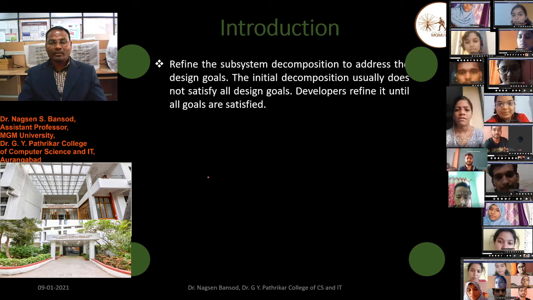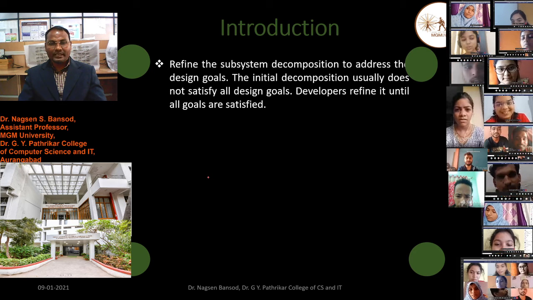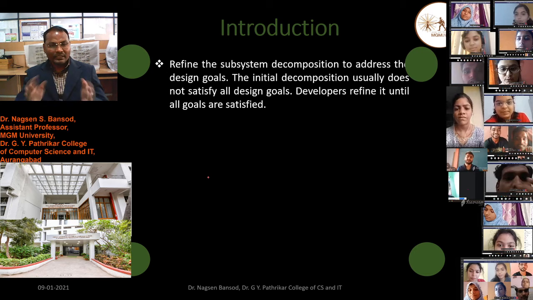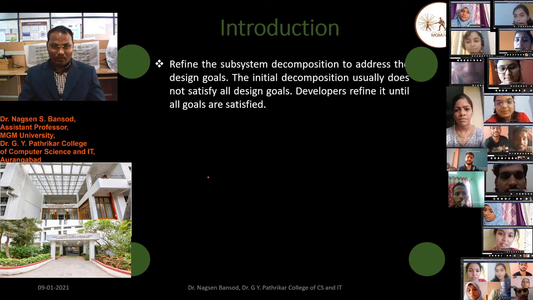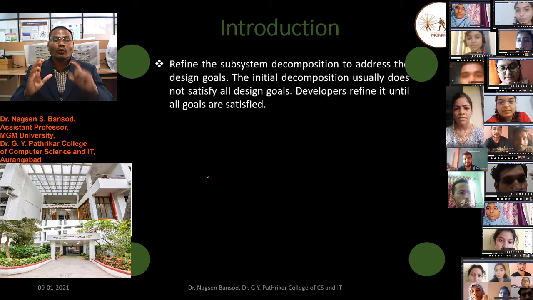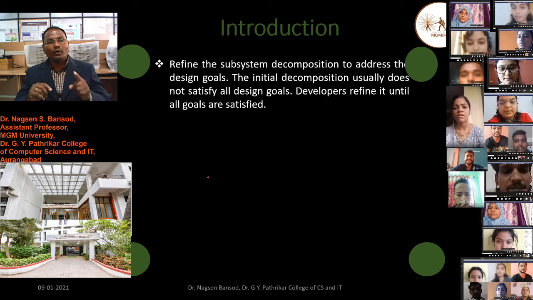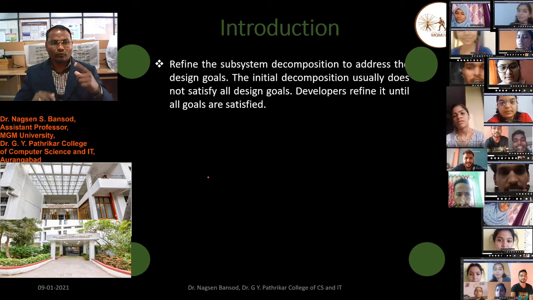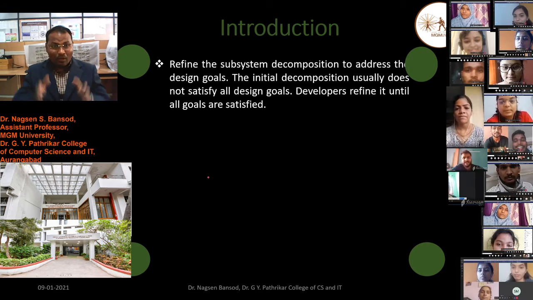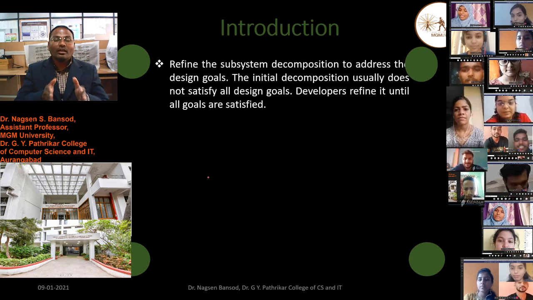The initial decomposition usually does not satisfy all design goals. Developers refine it until all goals are satisfied. Until our goal is achieved, we have to refine that design again and again. We have to make the proper design of the decomposed part.